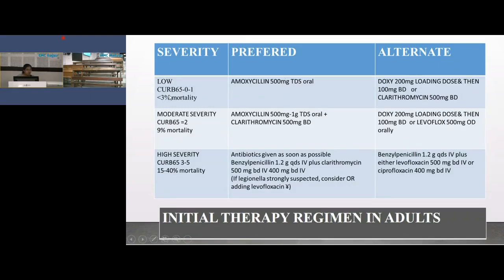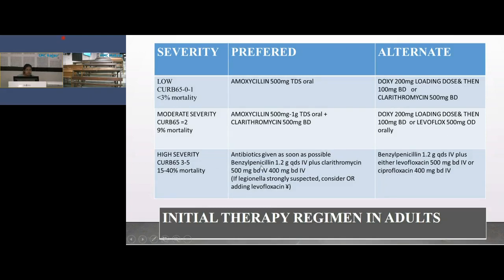So in low severity cases, only monotherapy can be given, like a beta-lactam, like amoxicillin. Alternatively, a macrolide or doxycycline can be given. Then in moderate severity cases, amoxicillin plus clarithromycin; here we give combination therapy, and the alternative is a doxycycline loading dose and then 100 mg, or levofloxacin is also given.